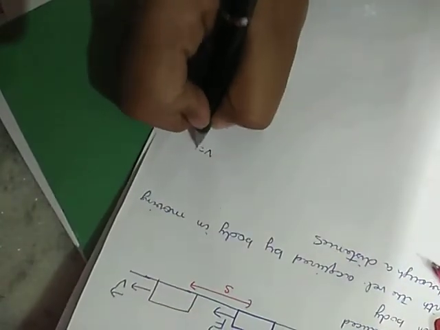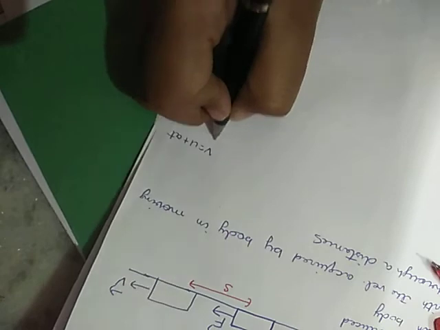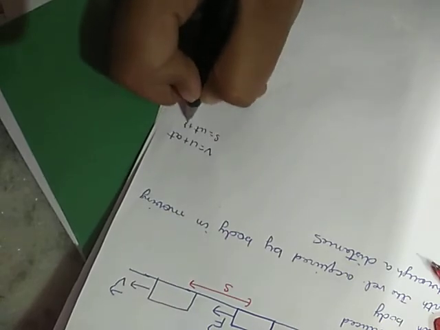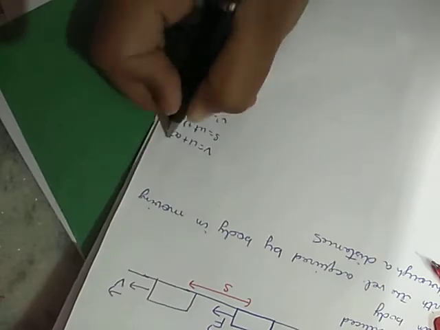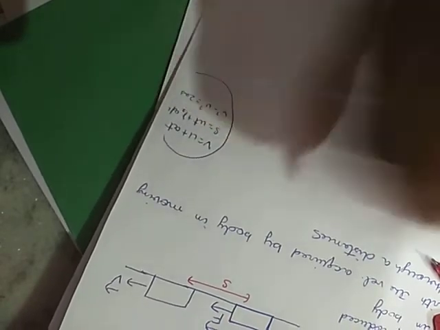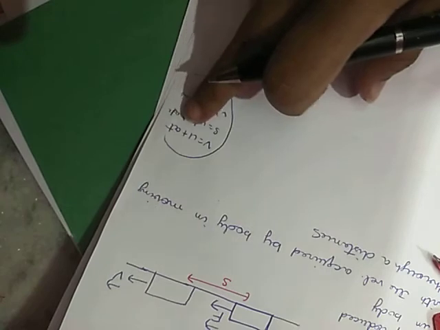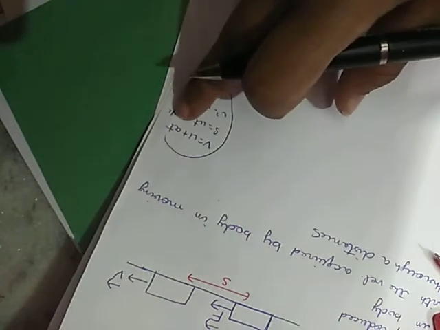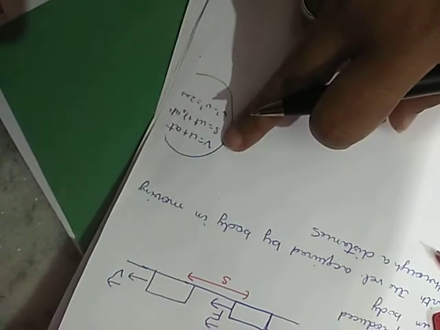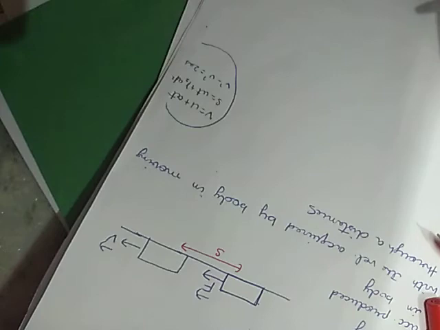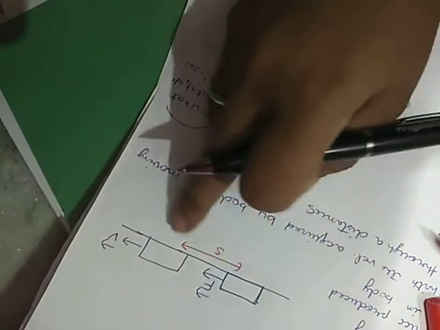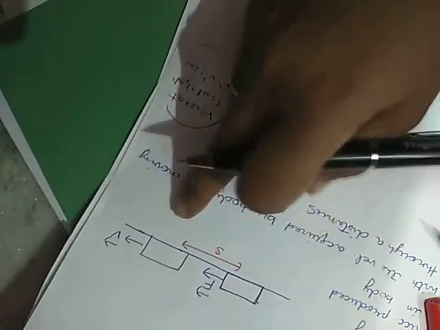We know the three equations of motion: v equals u plus at, s equals ut plus half at square, and v square minus u square equals 2as. Now you have to use your mind as to which equation is going to be used. In v equals u plus at, we have v, u and a, with respect to time, but distance is also a factor here, and distance is not in this equation.